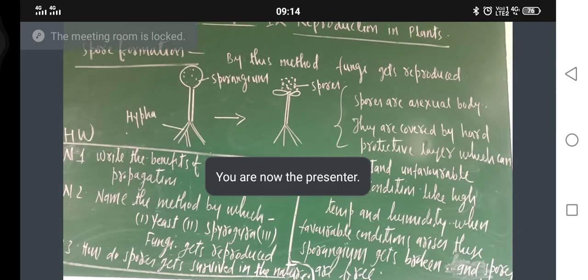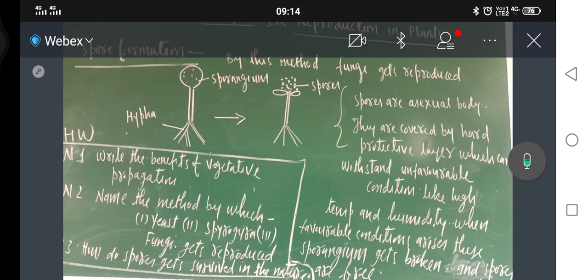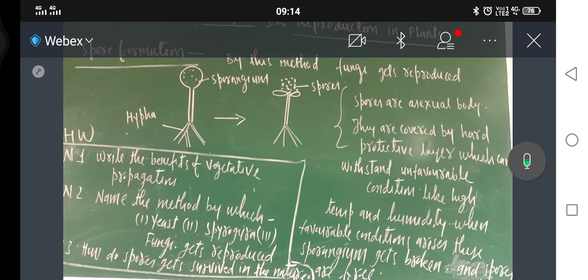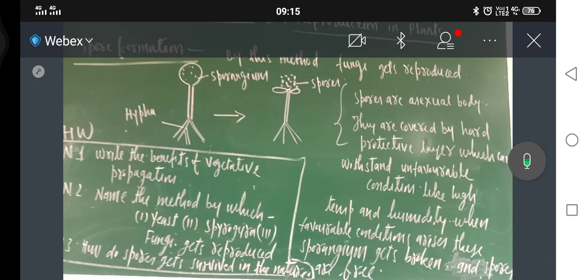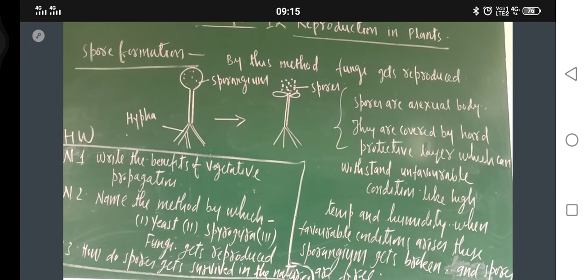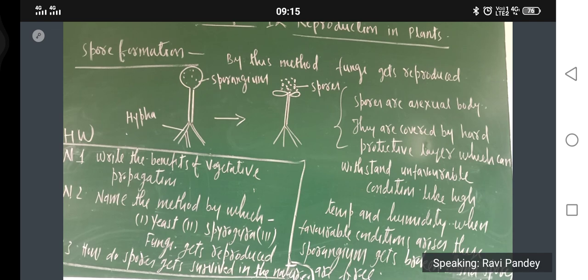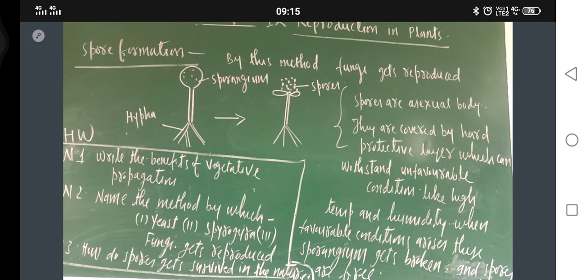They are covered by a hard protective layer, which can withstand unfavorable conditions like high temperature and humidity. Whenever a favorable condition arises, the sporangium gets broken and the spores are free. Since they are very light, with the help of air they can travel long distances. Fungal diseases are because of these spores only. In this way your asexual reproduction is over.